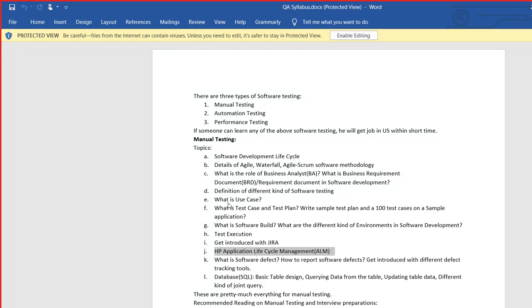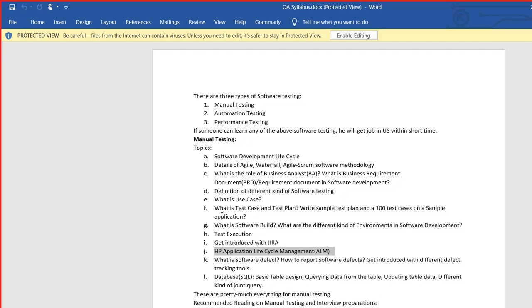if a functionality is not working, then you will be reporting a defect or bug. Remember this word, defect or bug. What is a defect or bug? When you are testing a software, if some functionality is not working, you are going to report a defect on this problem. You are going to say, this is the functionality I'm trying to test, and it is not working. When I'm clicking on this button, it's supposed to give me this, but it is not giving me this. Then you will assign it to the developers who developed it, and they will fix it if it is a bug, and they will say, hey, it is fixed, can you test it again? That kind of thing.